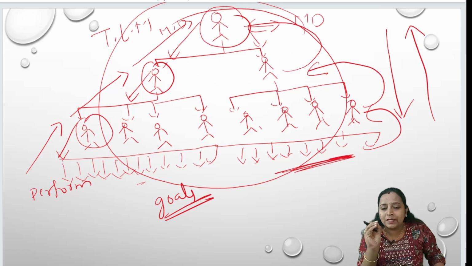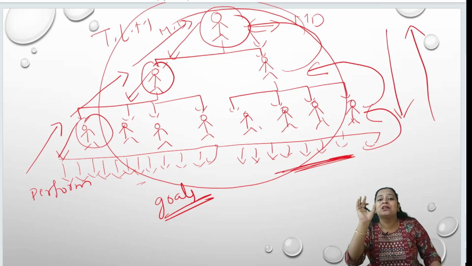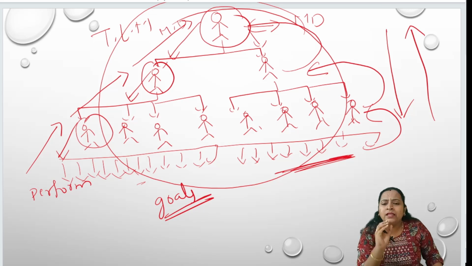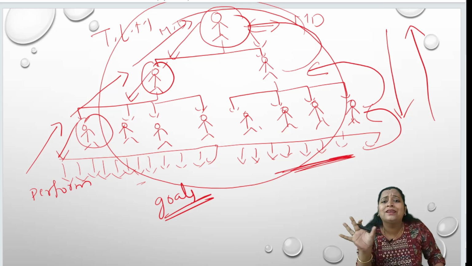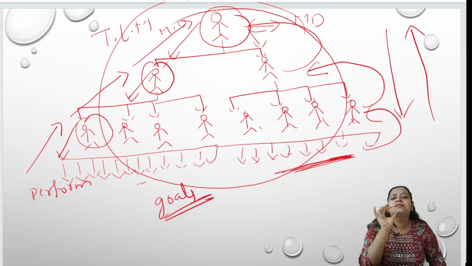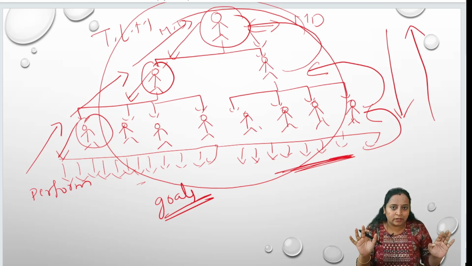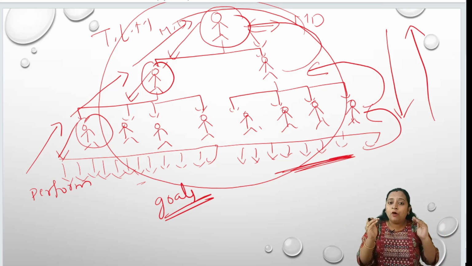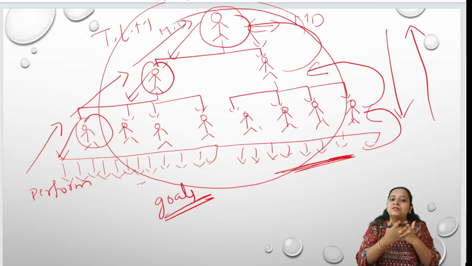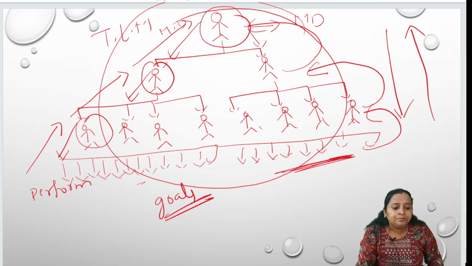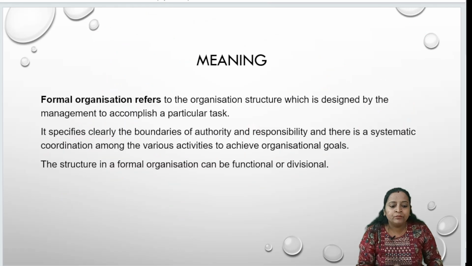Formal organization gives you clarity about the superior as well as the subordinate relationship. It gives you clarity about the mutual relationship each individual has in your organization. Hope you got clarity about the formal organization. Understood? Now we'll move on to the meaning of formal organization.